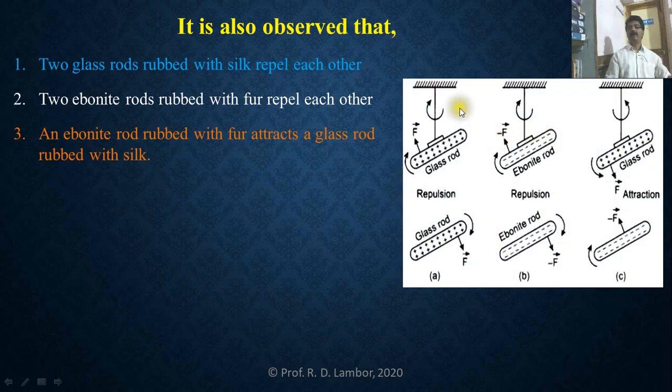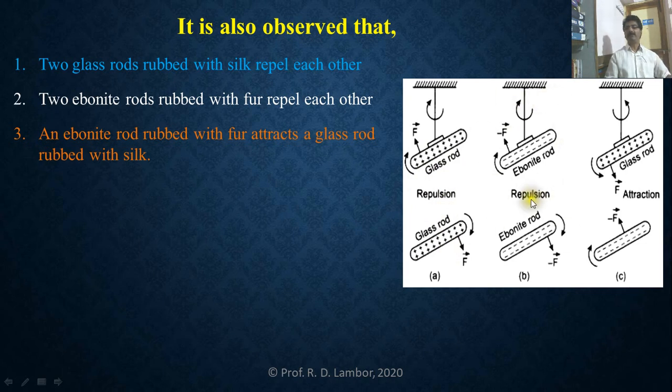See here. These are the two glass rods, and both the glass rods are rubbed with silk cloth. And when those glass rods are brought close to each other, they are repelling each other. You can see the force of repulsion between the two glass rods which are rubbed with silk cloth.